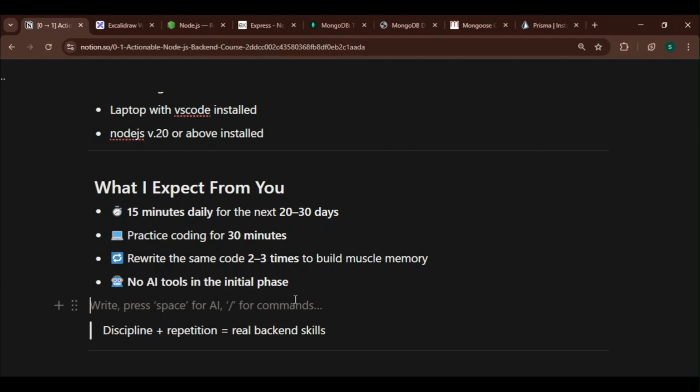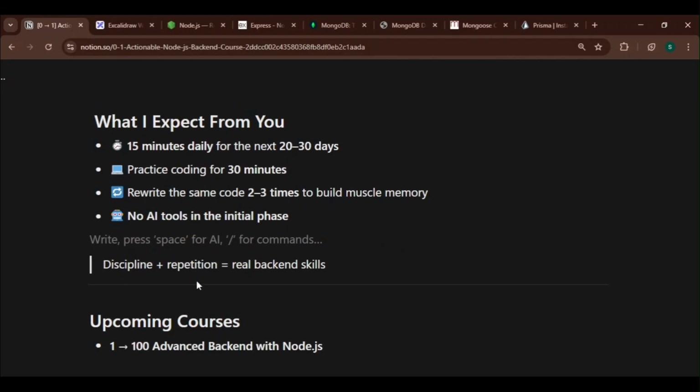If you use any AI tool in the initial phase, it will be very difficult every time you face that same error. So for the initial phase, I'm expecting you to not use any AI tool. After building your muscle memory, after you understand the code you have written, you can use AI tools. So this is all about it.